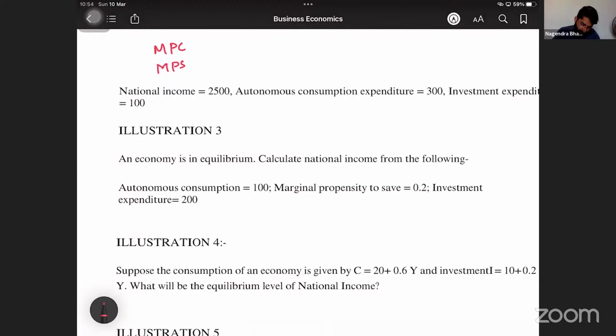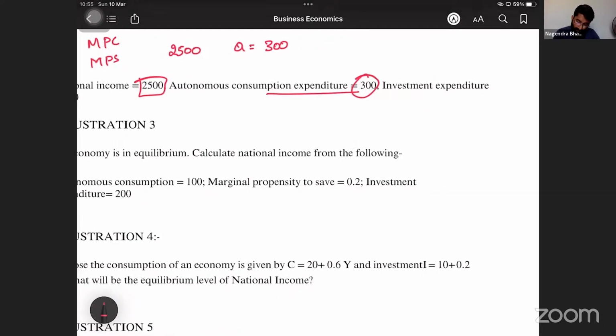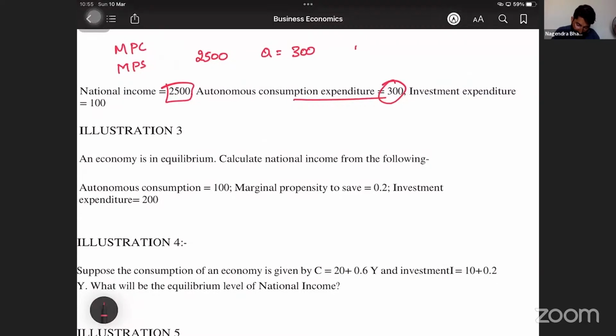Okay. National income is 2,500. Autonomous consumption expenditure is 300. Now you tell me, what is this autonomous consumption expenditure? Autonomous means constant or pre-decided. It's not variable, it is autonomous. It is already there. Even if your income is 0, consumption is 300. So A is 300, given. National income is 2,500, that is also given. Investment expenditure is 100. I is equal to 100. This is also given.